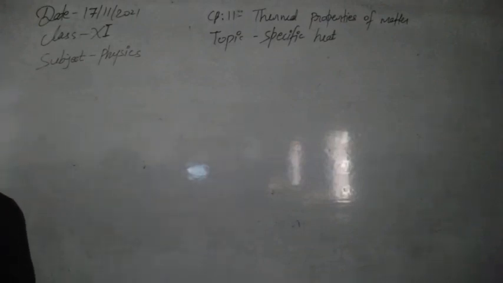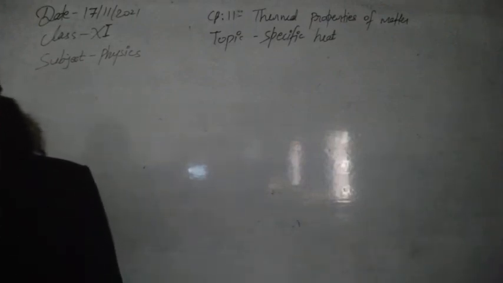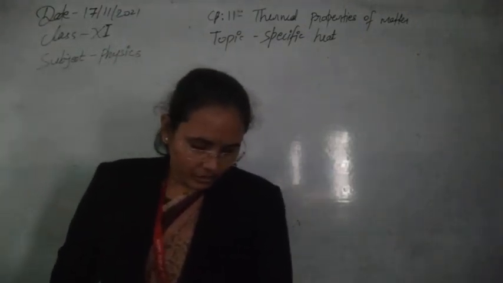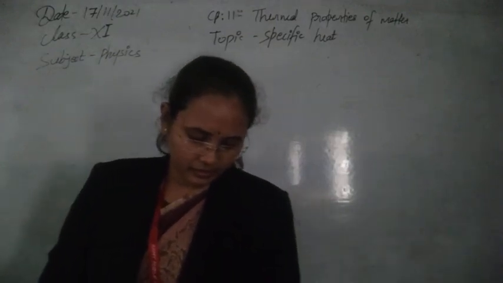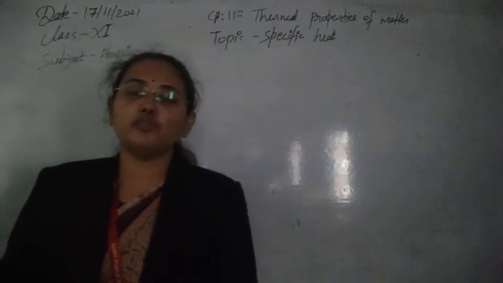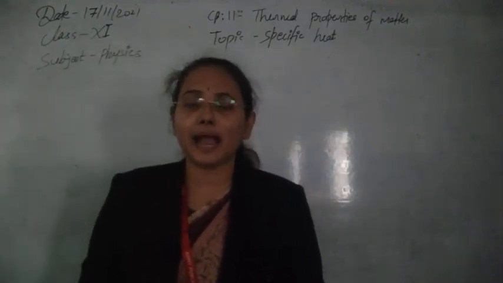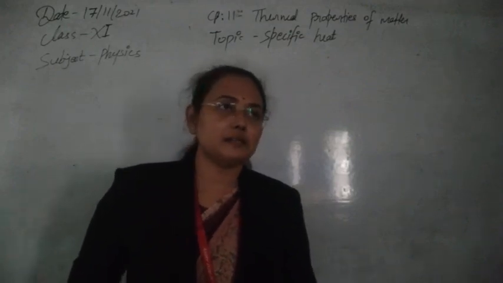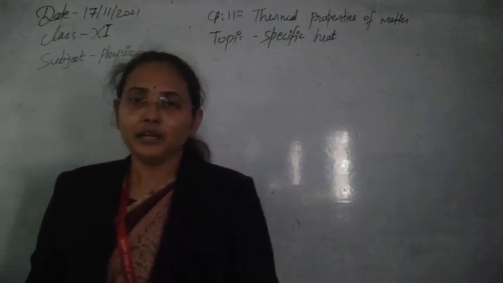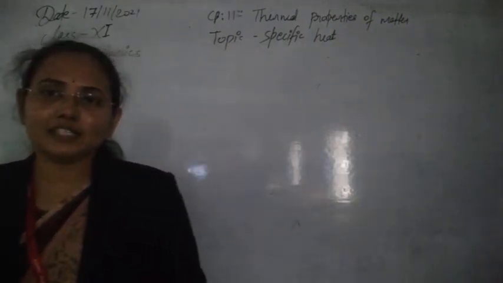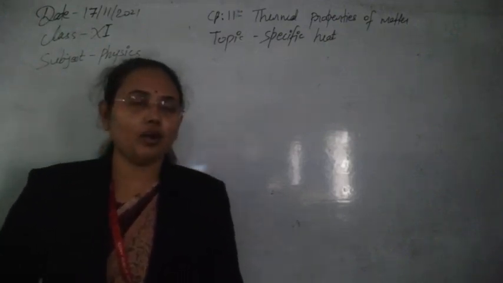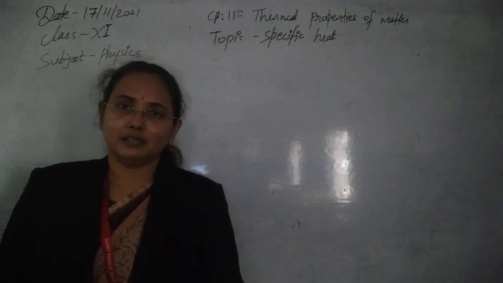Next, let's see the specific heat of water. The next topic is the specific heat of water. For water, we obviously see practical behavior for the specific heat, just like density and volume. From 0 to 4 degrees Celsius, water shows some anomalous behavior, and due to that its specific heat also changes. For 0 to 4 degrees Celsius it is also changing, depending on its density.